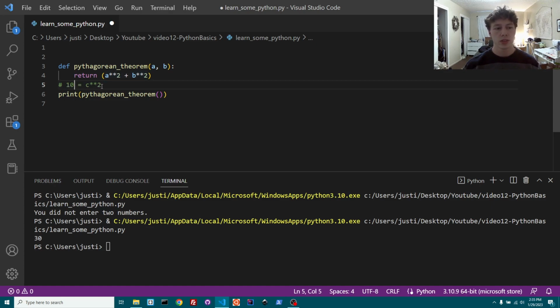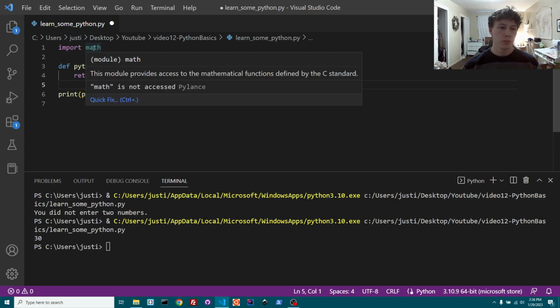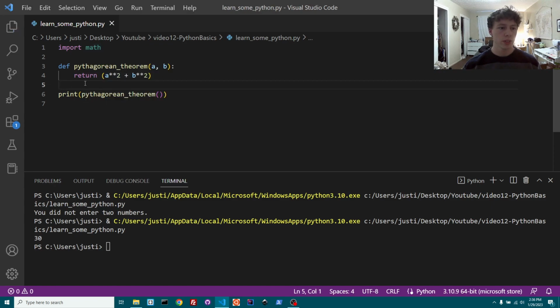Equals c squared. Now we're still going to have to take the square root of this side in order to actually get c, if you know how math works. In order to do a square root, we're going to have to import something called math. This is how you import modules in Python. There are certain things you could do on your own, but they might be really hard, so instead you import something to do it for you. Math is a built-in module in Python, so we're going to go ahead and import math.